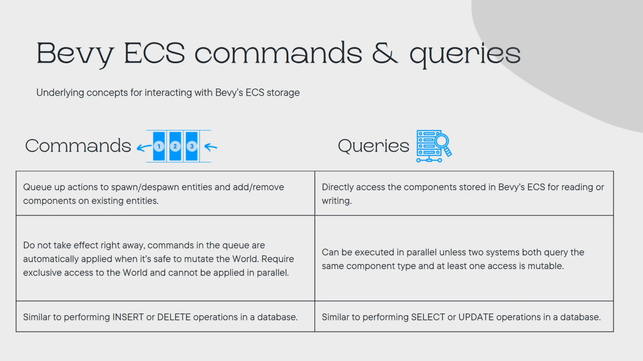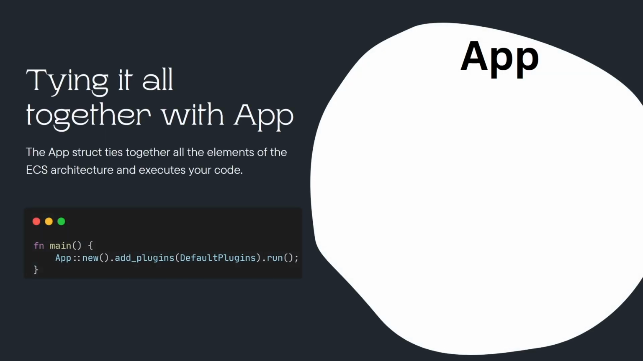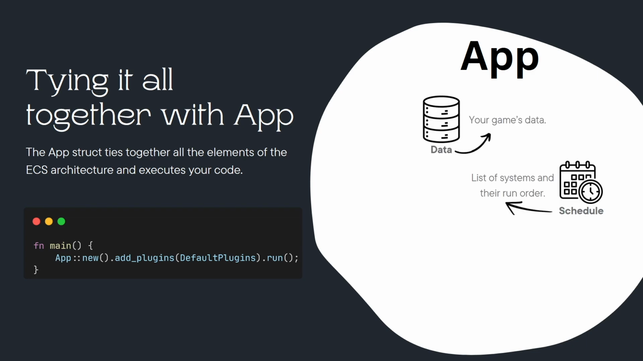You might be wondering how we actually execute our application logic in Bevy. Up until now, we haven't talked about what goes in the main function. The answer to this is the app. In Bevy, the app struct ties together all the elements of the ECS architecture and executes your code. It holds your game's data, the schedule, and the runner function.